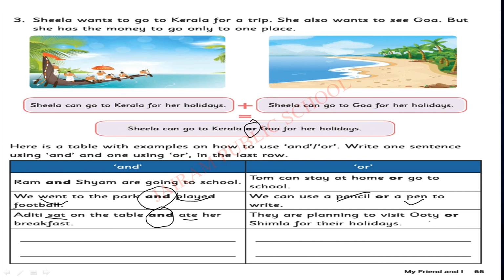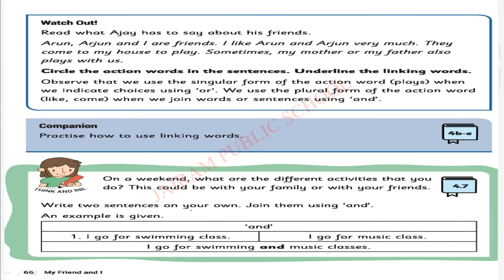They are planning to visit Ooty or Shimla. Here only one place. There is an option. They can either go to Shimla or Ooty. Here comes an option. So we are using or. Same way you also write a sentence using and at the left side, a sentence using or at the right side. Okay. I hope you all understood, children. Complete the activity. Okay, complete the activity and then ask your doubts. Okay, thank you so much for listening.